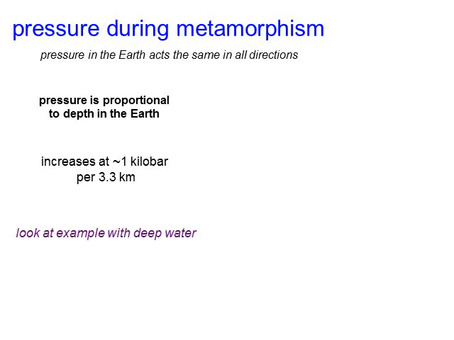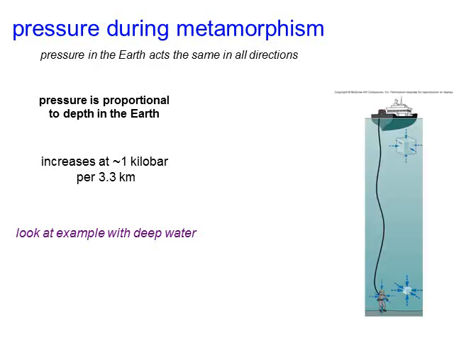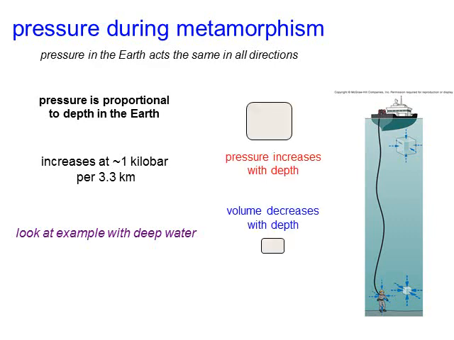So, kind of an analogy that we can make is what happens in deep water. We know that as we go below the surface of the ocean, the deeper that we get, the more pressure there is. And the pressure is being exerted in all directions. So in this case, we have a diver, and he's down here deep within the waters, and he's in one of those deep diving suits. And you can see the pressure is being exerted on the diver in all directions, not just from the top, but also from the sides and from the bottom. If it was just being exerted from the top, then the diver would be crushed. But luckily, again, it's being exerted in all directions.